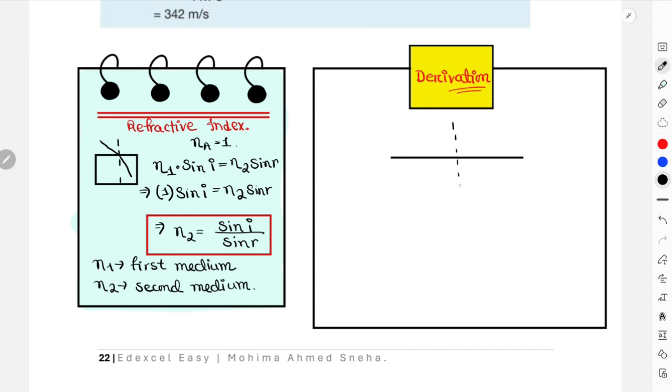Perpendicular to the boundary is your normal, and this is your incident ray this time, and your refracted ray at critical angle will be entirely perpendicular to the normal, right? So this is the ray's direction again. This is your refracted ray. This is your incident ray. This is creating the angle of incidence, and now this is your angle r.